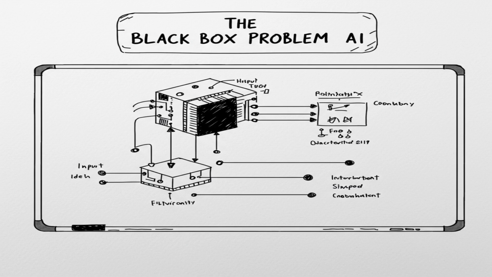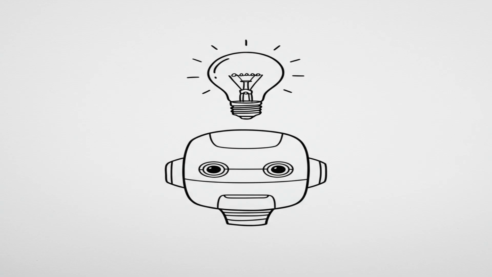Hello, everyone. Today, we're diving into a fascinating challenge in the world of artificial intelligence, the black box problem. Artificial intelligence is all around us, helping machines learn and make decisions, often performing complex tasks like humans.